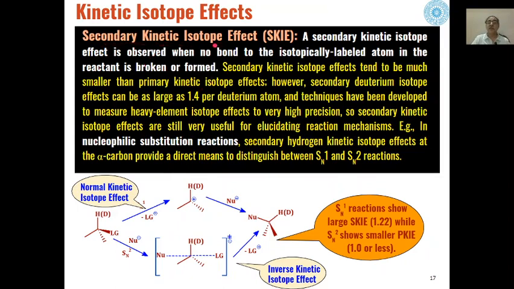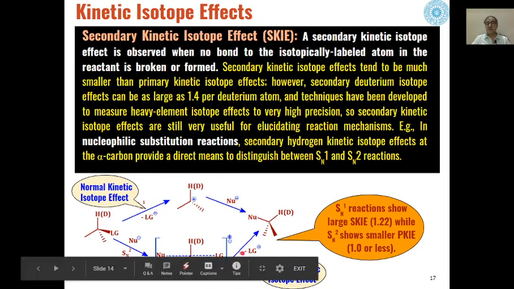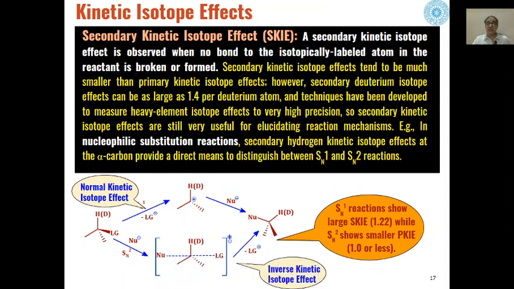Such types of effects will be called secondary kinetic isotopic effect. And on the basis of these effects we can differentiate between SN1 and SN2 type of reactions, that is unimolecular nucleophilic substitution reactions or bimolecular nucleophilic substitution reactions.